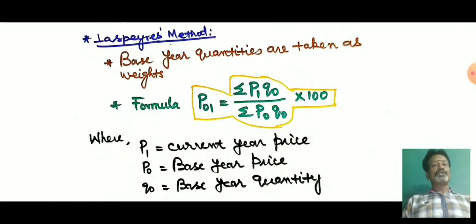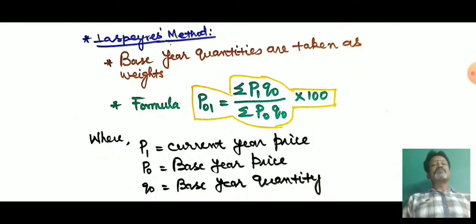If you write P1, it means prices in the current year. If you write P0, it means price in the base year. In the same way, Q1 means quantity in the current year and Q0 means quantity in the base year. You can remember this: P means price, Q means quantity, 1 represents current year and 0 represents base year.